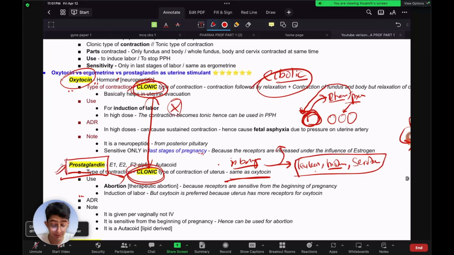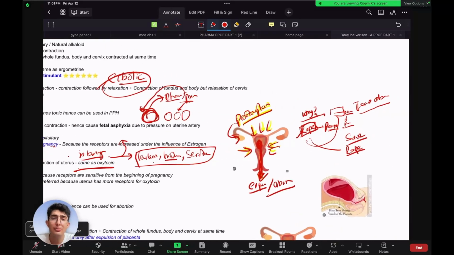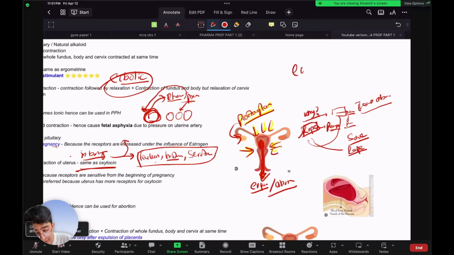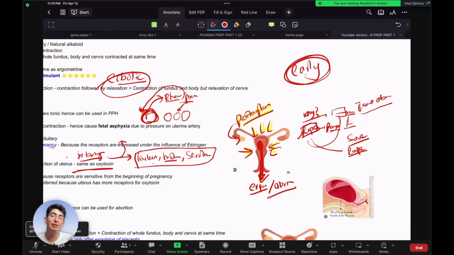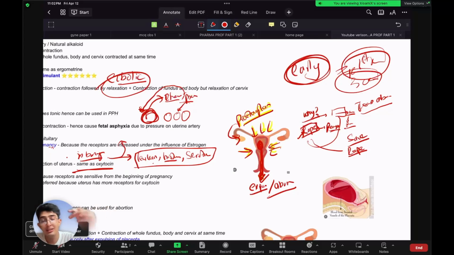Now there's a reason for it, because therapeutic abortion is usually done in the early stages of pregnancy. If a rape victim comes, the moment you see that she is pregnant, it is usually in the first trimester, in the first 3 months of pregnancy, when you will probably diagnose that the lady is pregnant. At that time we do abortions. Most of them, or rarely in the second trimester as well. So abortion usually happens in early pregnancy.